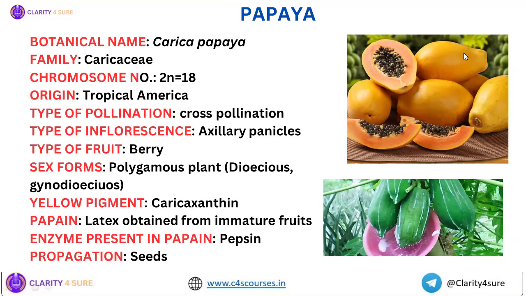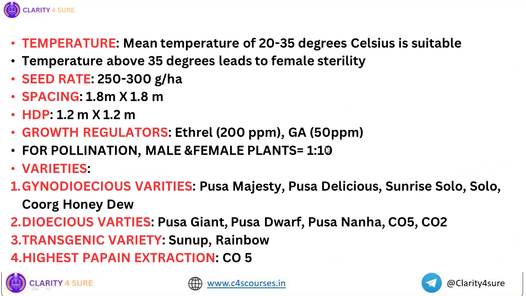Propagation of papaya is by seeds. And you know that this is the only method of propagation that is being followed in papaya. Then important point is regarding the temperature. You see, papaya is a tropical crop, so it requires a temperature range of 20 to 35 degrees centigrade. But if the temperature goes beyond 35 degrees centigrade, then it leads to female sterility, right? So 20 to 33 degrees centigrade is very suitable. Up to 35 degrees centigrade, it's okay, but beyond 35 degrees centigrade, female sterility occurs.